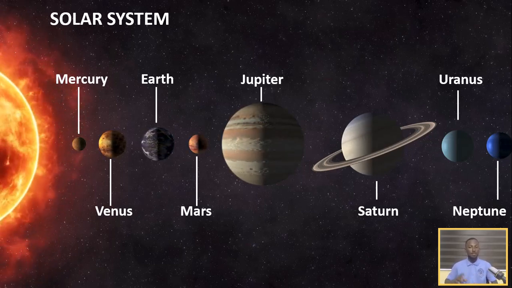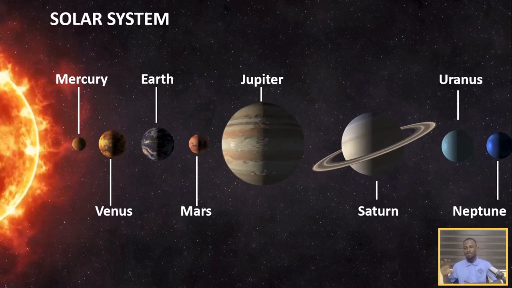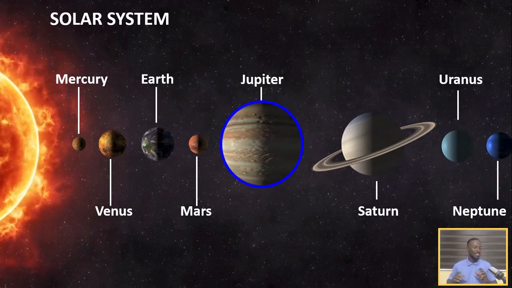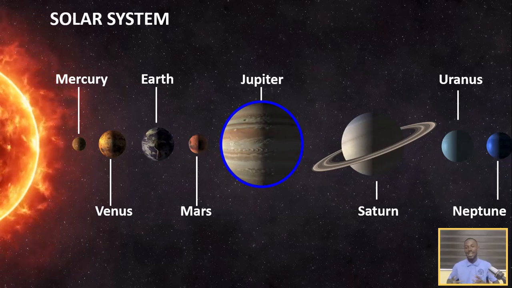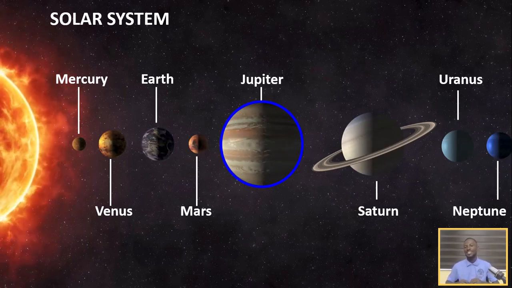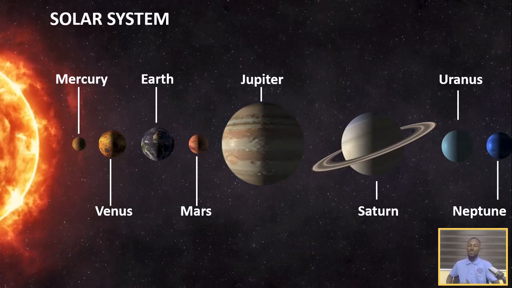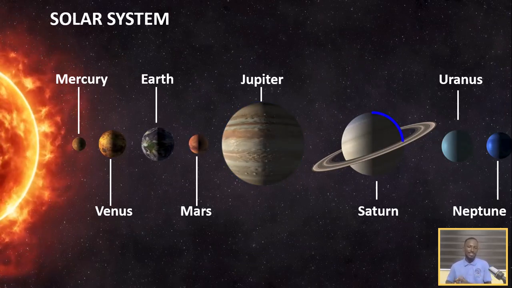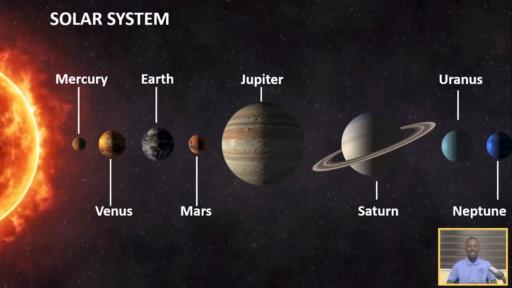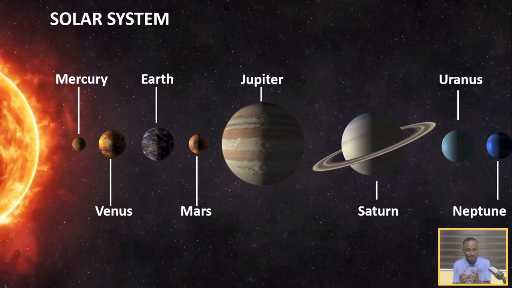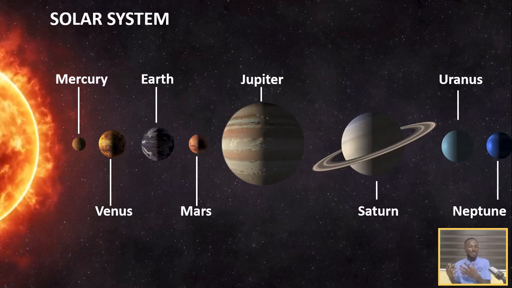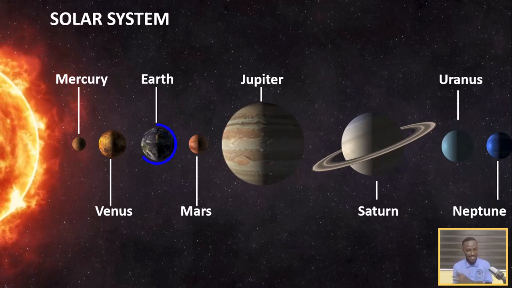But when it comes to the planets, the largest planet is Jupiter, and it's surprisingly made up of gas. So Jupiter is basically the largest planet in our solar system. And the planet with the most visible ring is Saturn. And the only planet on which you can find life, like we humans, animals, and plants, is the Earth.